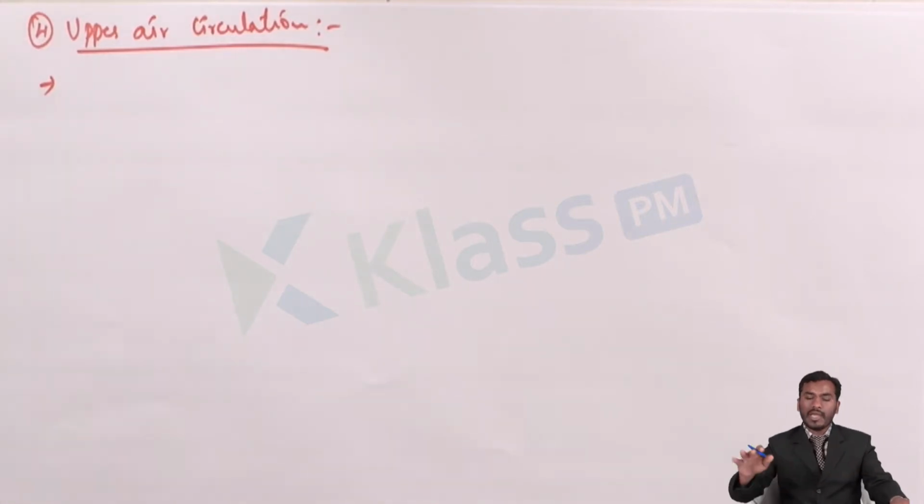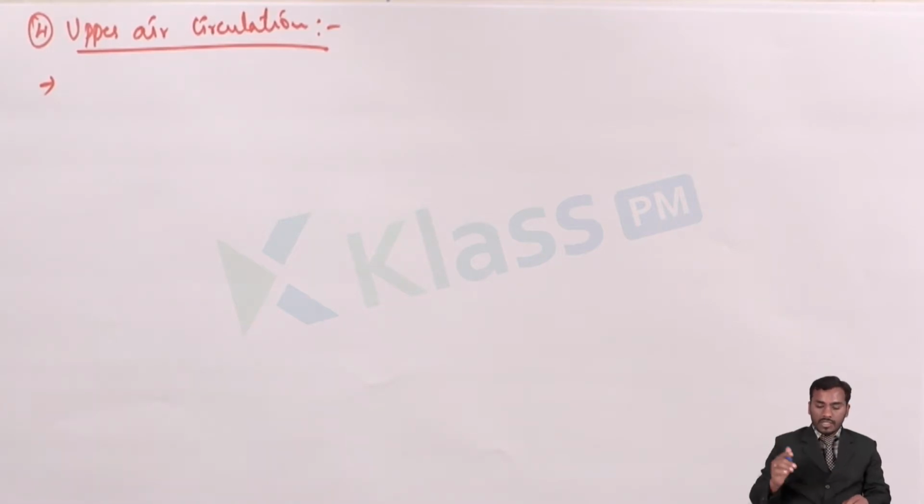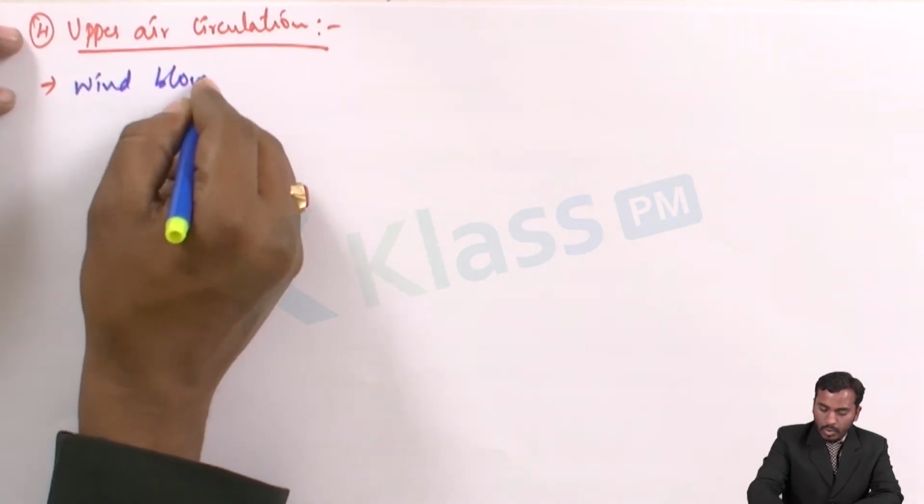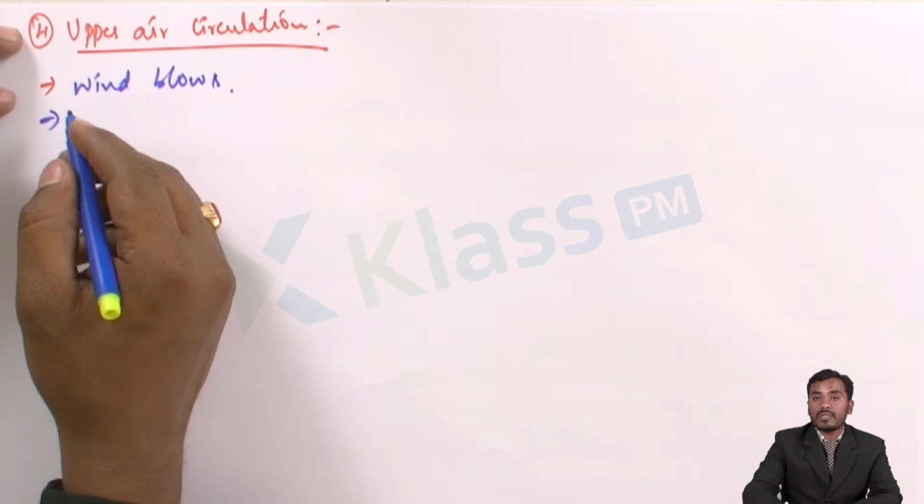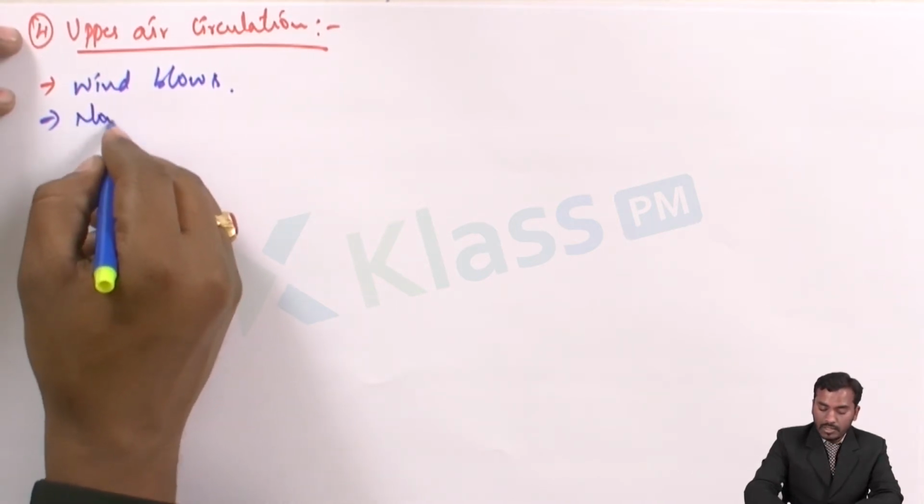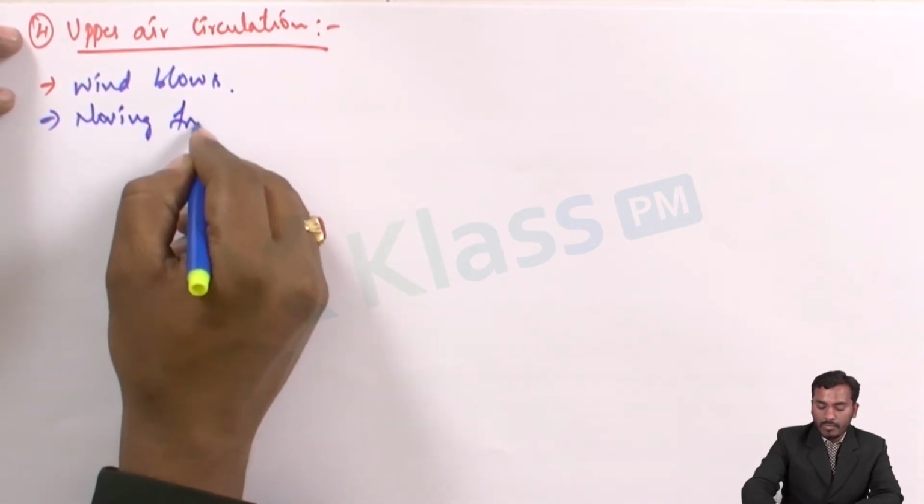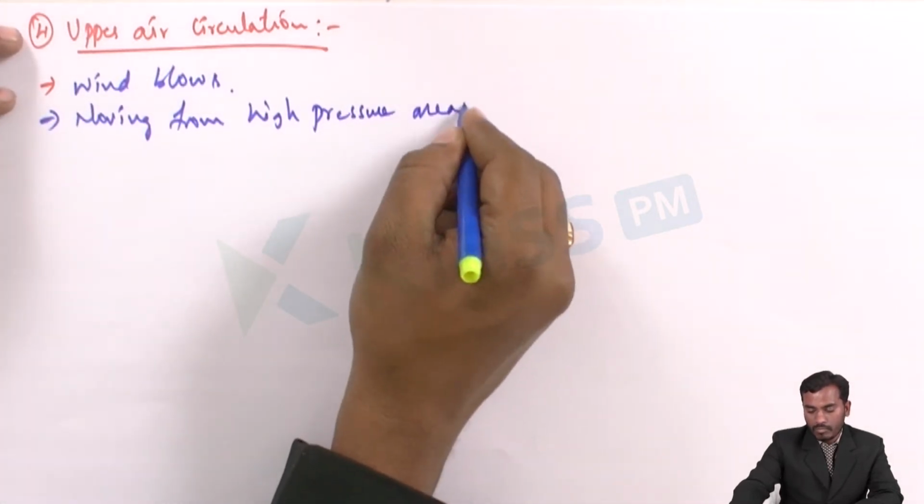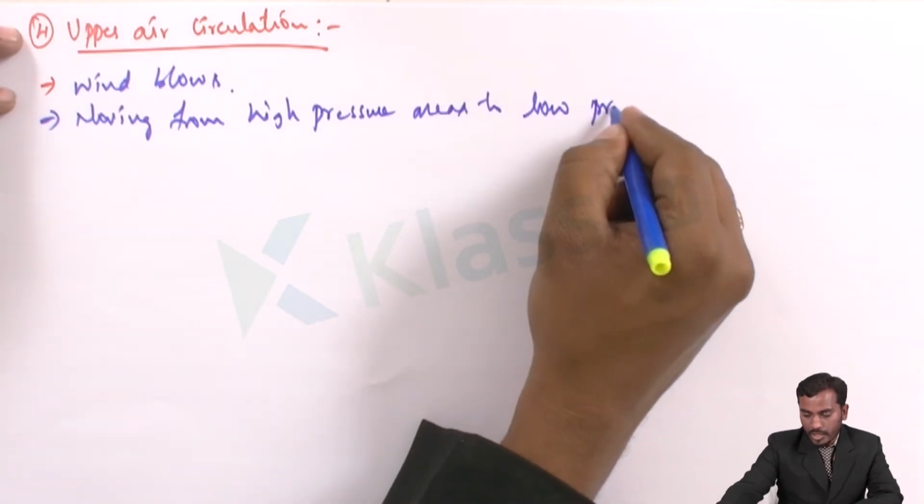What is meant by this upper air circulation? Upper means top. Air means everyone knows air. Then circulation means nothing but the movement of the air. So upper air circulation means the movement of the air. See, when the air moves, wind blows. Okay, when the wind blows, then what happens? The wind will be moving from one direction to another direction, moving from high pressure areas to low pressure areas.